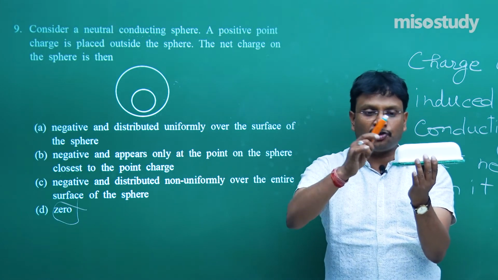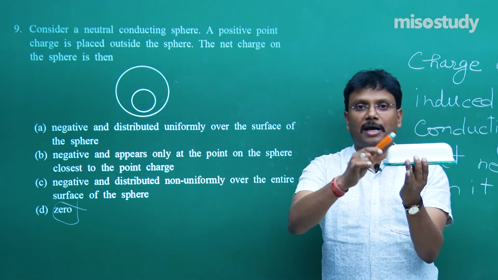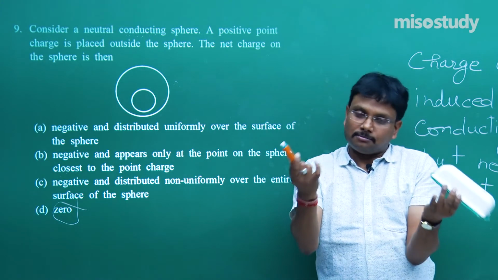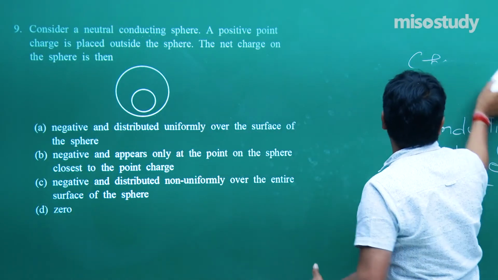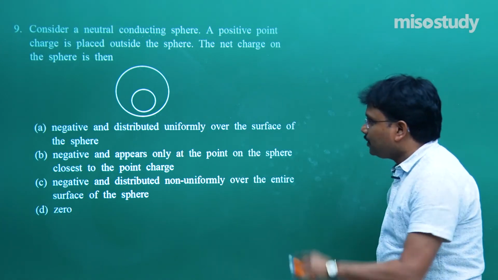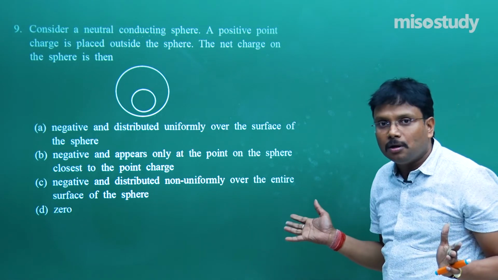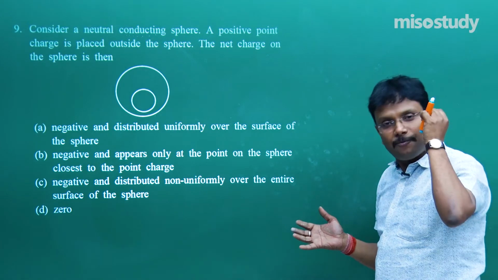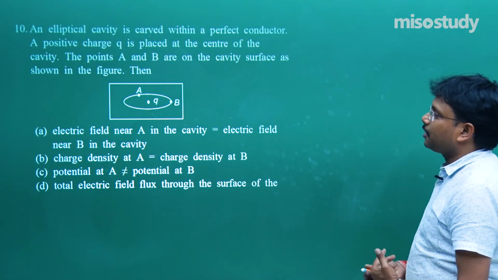The moment I touch this object, some charge will transfer. But if I put it close like this, it's going to be like this only. And out of all these problems, one thing is quite sure, no problem is horrible. Even JEE Advanced problems are very beautiful problems. Fine, at the appropriate time we will discuss that.